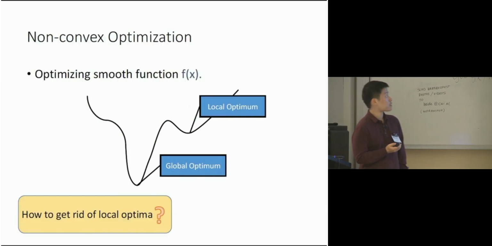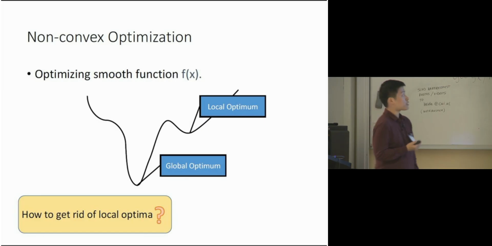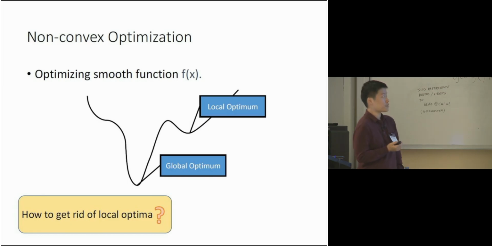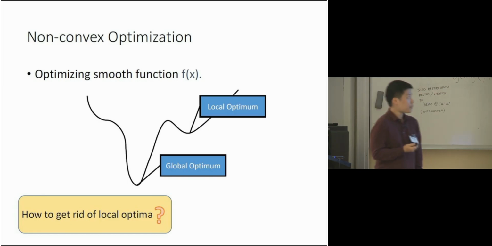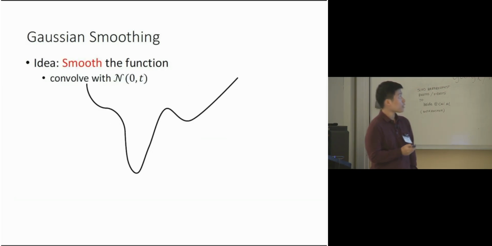Let's first talk about the basic difficulty we are facing when solving a non-convex optimization problem. We try to optimize a smooth function. If we apply a local search method, it may get stuck in a local optimum, so we cannot hope to converge to a global optimum all the time. How can we get rid of this local optimum? One possible solution is that perhaps we can smooth the function.